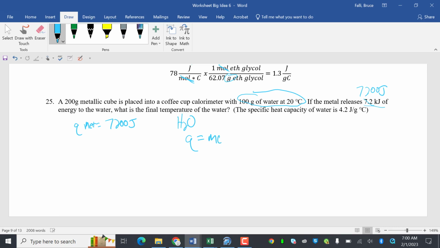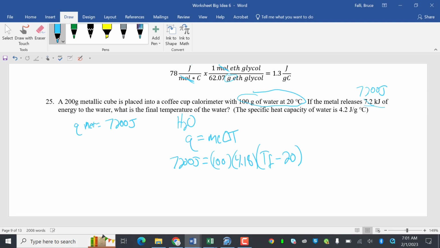Q equals MC delta T. So my Q is 7,200 joules. The mass of my water, where'd it go? 100. Specific heat of the water is 4.18. Final temperature is T sub F minus T sub I, which is 20.